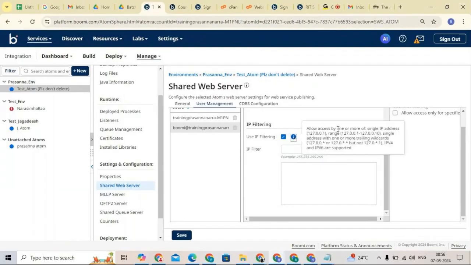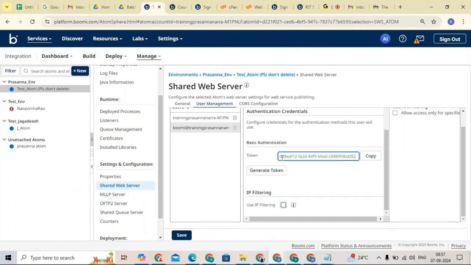So, allow access by one or more single IP addresses. There are also IP address ranges, but that is a different concept. Whenever you are working with networking or cyber security, those people will know about IP addressing. So if you want to give access to this particular IP address, you can add it here. I'm not adding this one, that's fine.